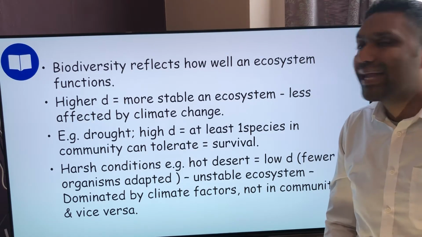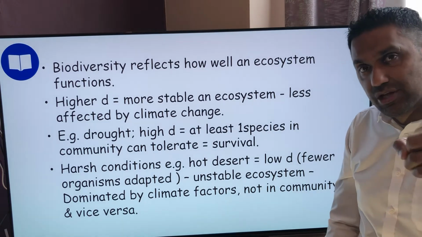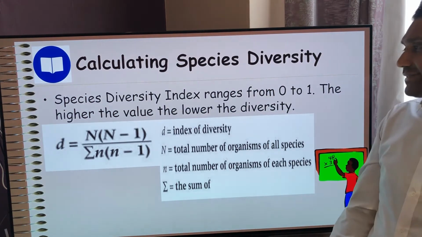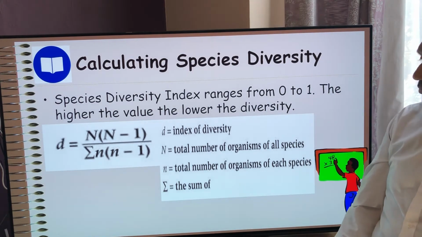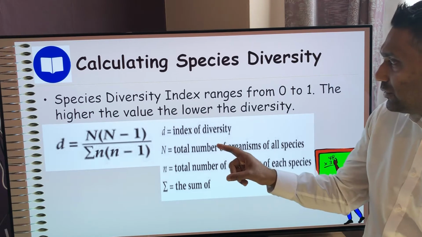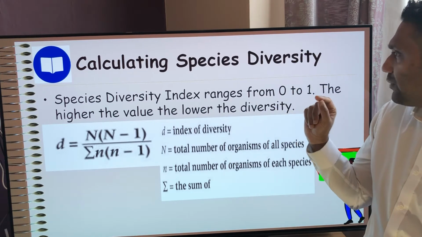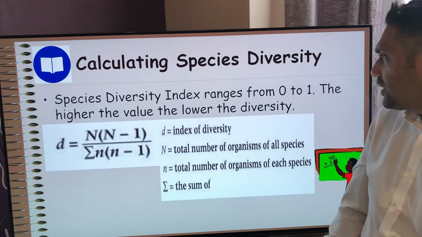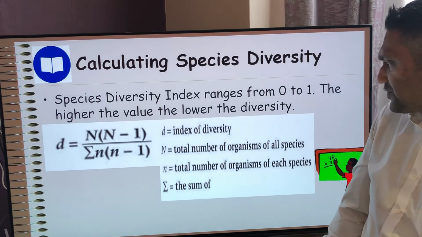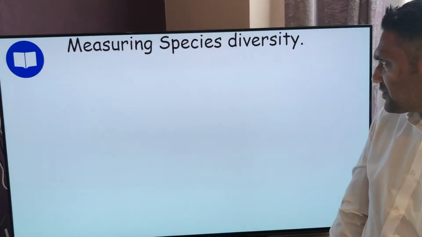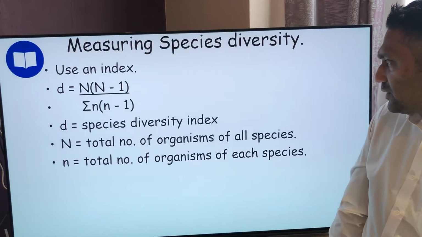So how do I calculate species diversity? This is where you need your calculators. Calculators at the ready. The species diversity index is the calculation, little d, and it ranges from 0 to 1. And the higher the value, the lower the diversity. Okay? The higher the value, the lower the diversity. So you want a high species diversity index. So what do those numbers mean?